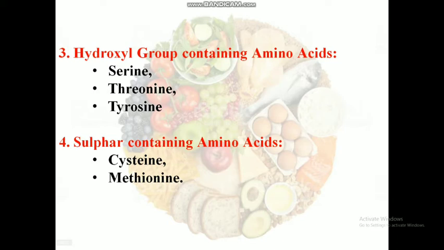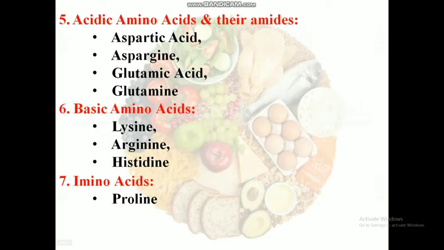Threonine. It is an essential amino acid. Threonine's alcohol side group is a target for phosphorylation of proteins. Sulfur containing amino acids. It was generally considered to be non-polar and hydrophobic in nature. Cysteine. It is a non-essential amino acid. Methionine. It is the first amino acid used to build a protein chain.